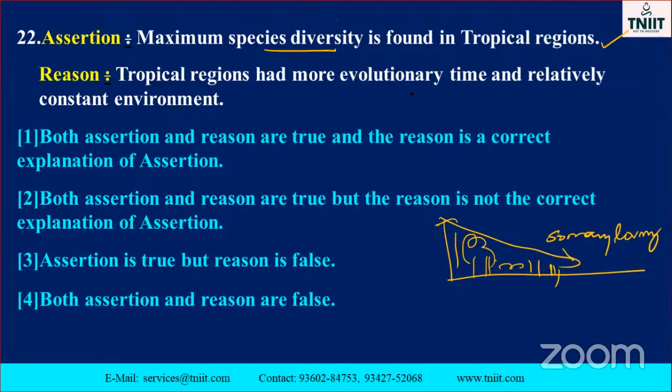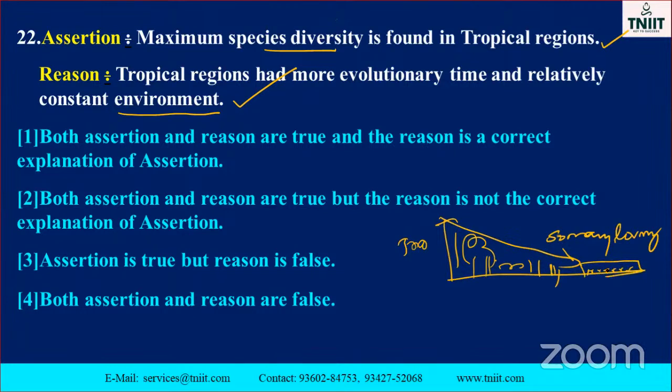Tropical regions have had more evolutionary time and a relatively constant environment. See that it is a related one. This is also a correct one. This is the atmosphere, like that, in a tropical region. Here, what temperature is maintained? What environment is maintained?